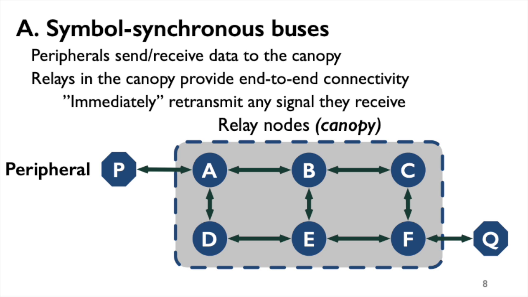We propose a model in which peripherals, so IoT sensors and actuators, transmit and receive data by pointing an LED and a photodetector towards a canopy of relay nodes. These relay nodes are where the magic happens.